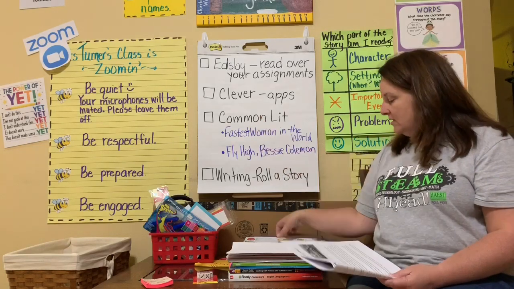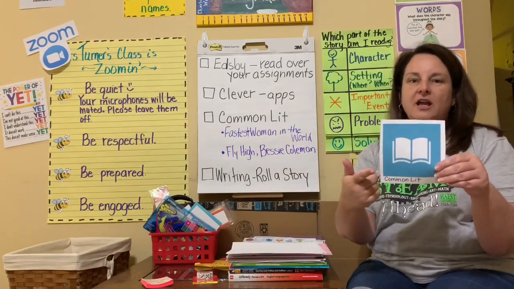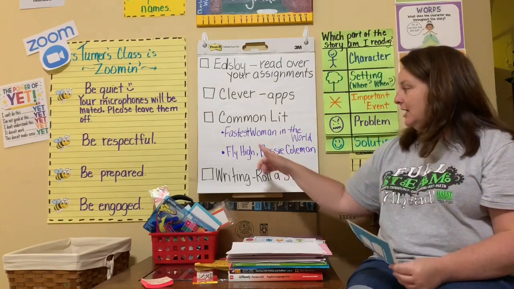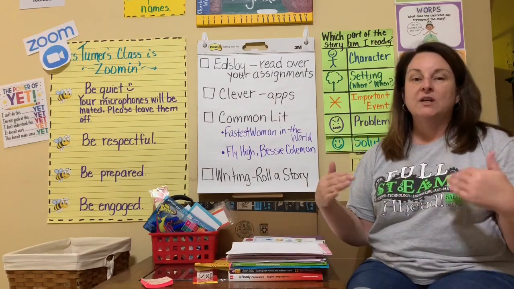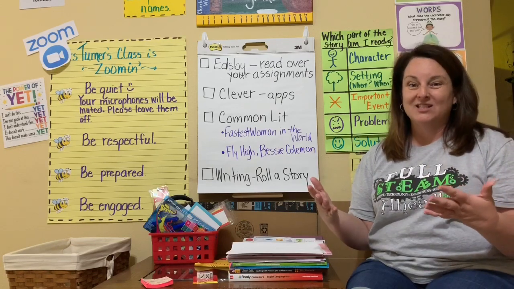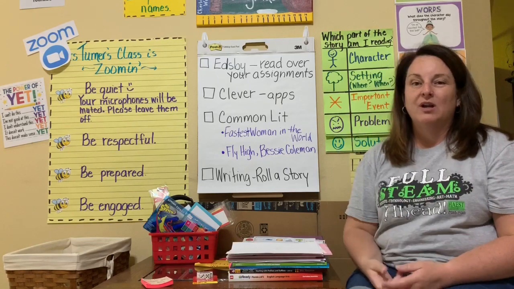So when you go into Common Lit, my e-learners are going to click here in Clever and you're going to find the Common Lit app. You're going to click it and that's going to take you to your 2 stories. Remember, as you're reading your 2 stories, you first are going to preview the text because that's what good readers do. Previewing the text, remember, gets our brain ready for reading.